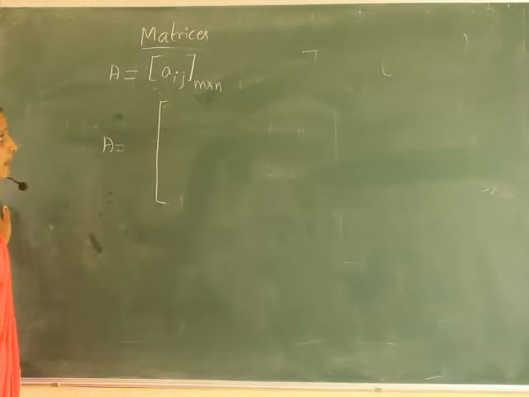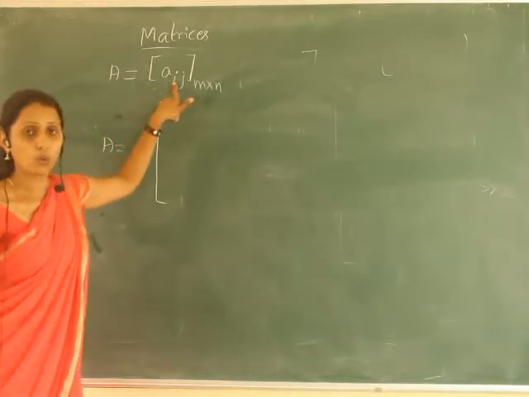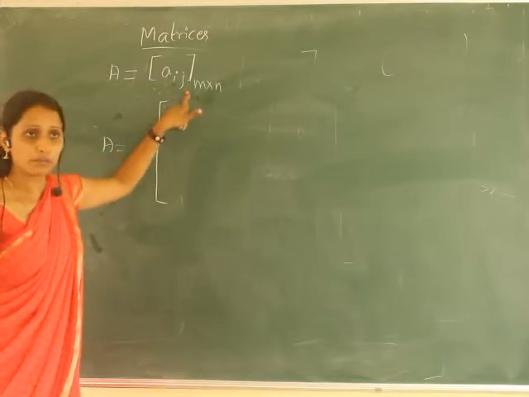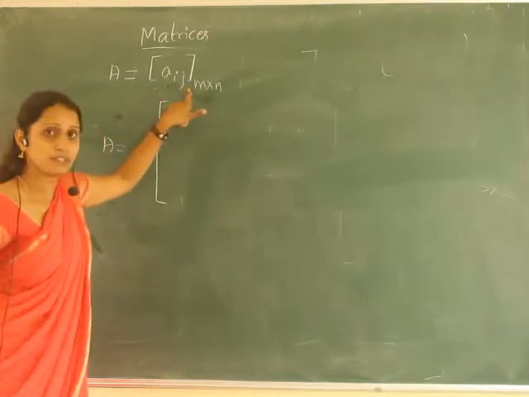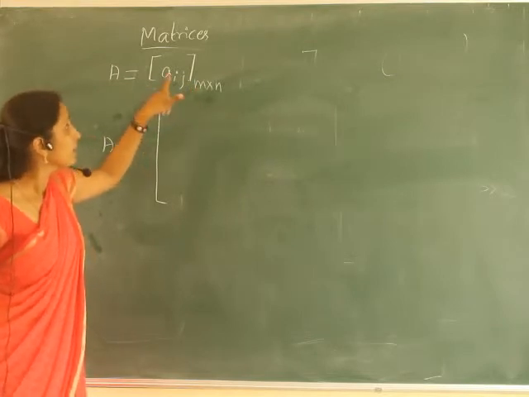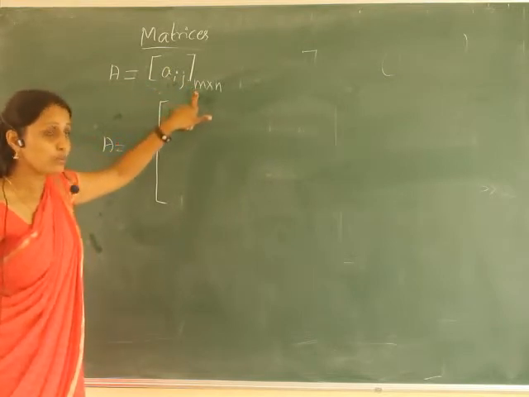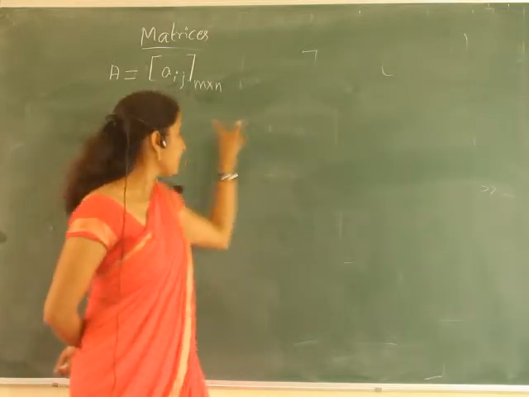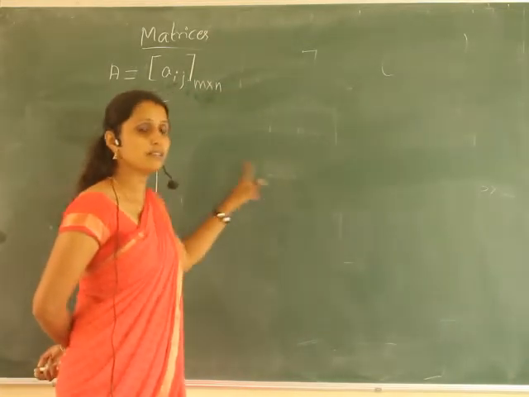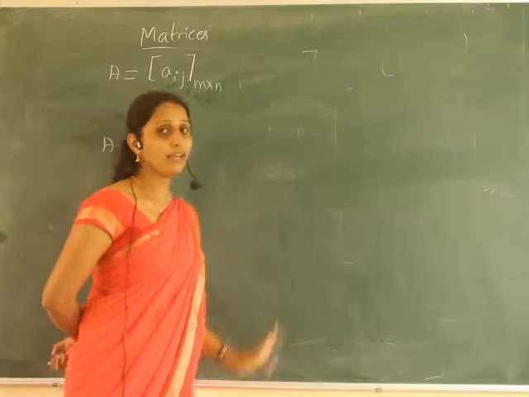and the elements are Aij. That means here i represents the row and j represents the column, always. And how many rows are there? M rows and N columns. The first one is always the first row, the second one is the second row, the third one is the third row. How many columns are there? There should be N columns.